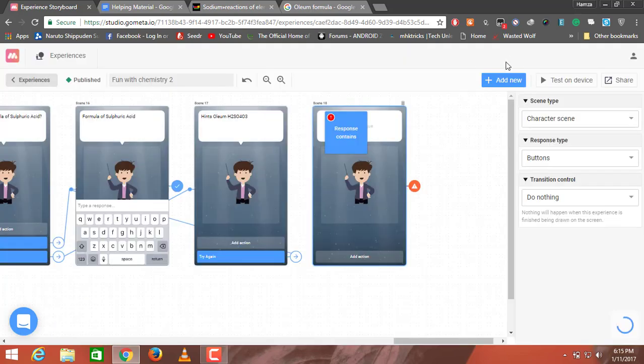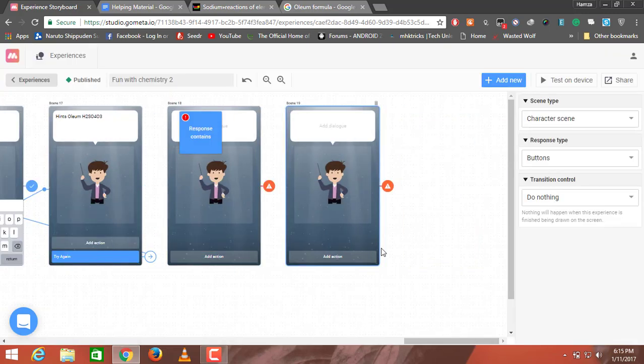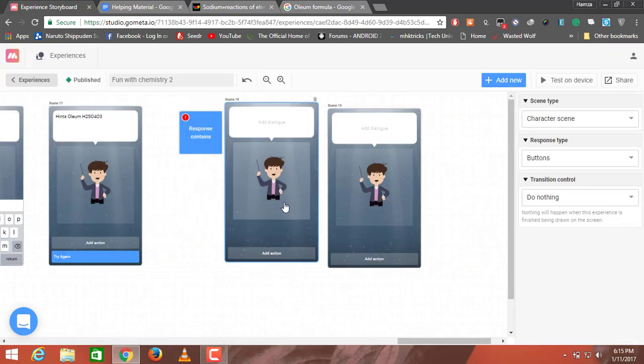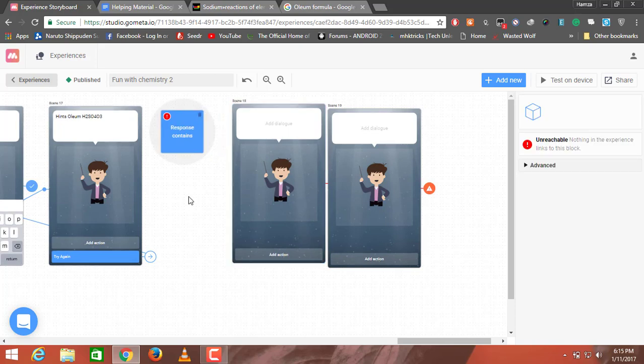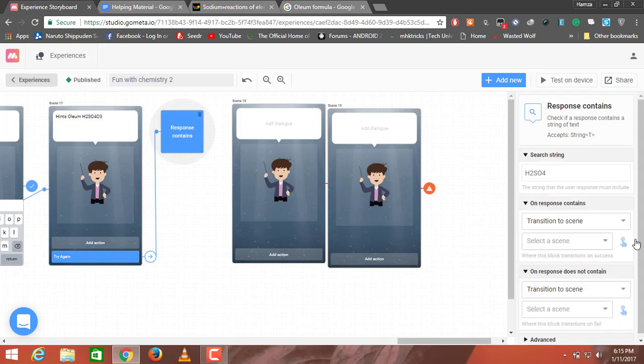For the right answer, I'll add a character scene, and for the wrong one, another character scene. I'll transition it to the block, click on the block and wait for the block to load. For the right answer to scene number 18, and for the wrong answer to scene number 19.